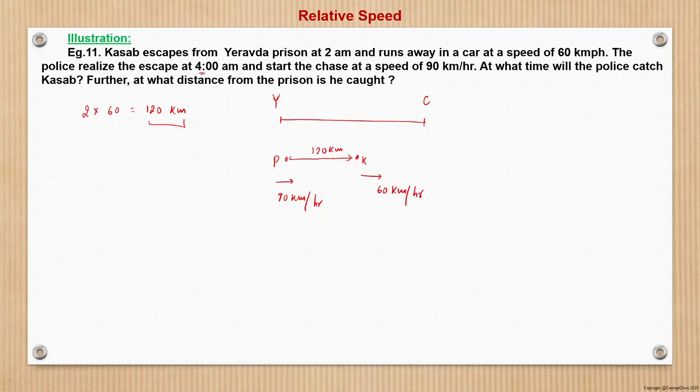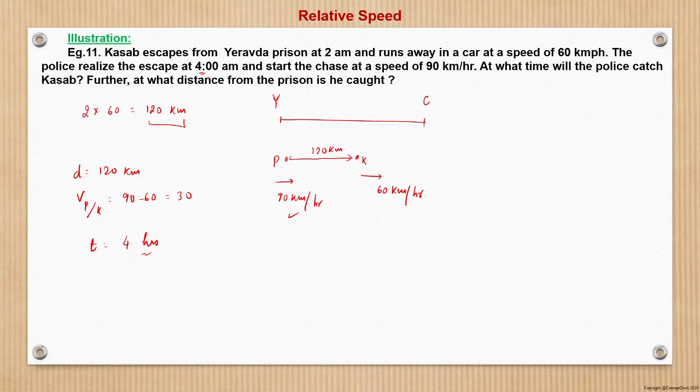Now this becomes a classic case of relative motion, wherein the police have to cover a distance of 120 km at a relative speed of police with respect to Kasab, which is 90 minus 60, which is 30. So the time taken will be 120 by 30, which is 4 hours, right? 4 hours after the police start the chase.